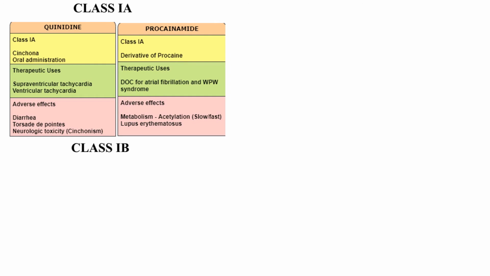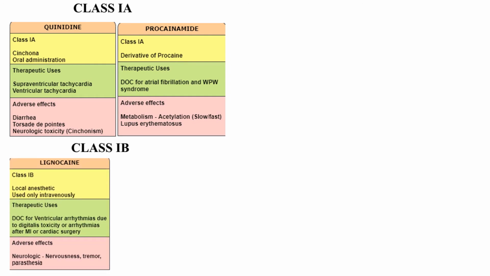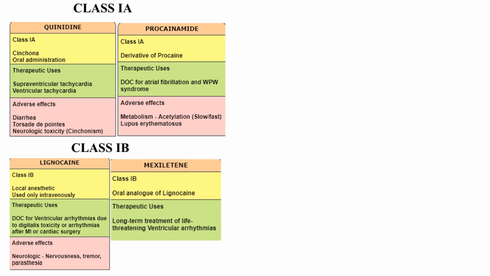And the next class of drugs are class 1B drugs. The first drug is lignocaine. It is basically a local anesthetic. It is used as an antiarrhythmic only intravenously. The therapeutic uses are, it is the drug of choice for ventricular arrhythmias due to digitalis toxicity or arrhythmias occurring after a myocardial infarction or cardiac surgery. The adverse effects are neurological in nature, that is nervousness, tremor, and paresthesia.